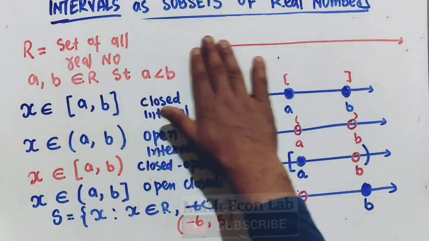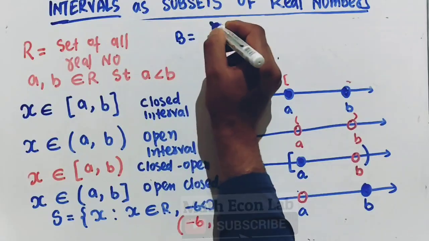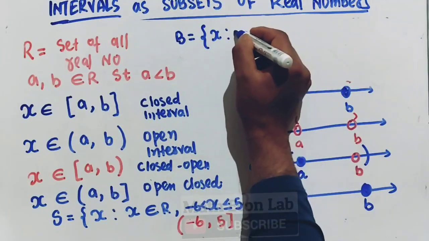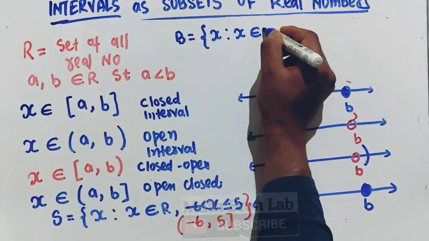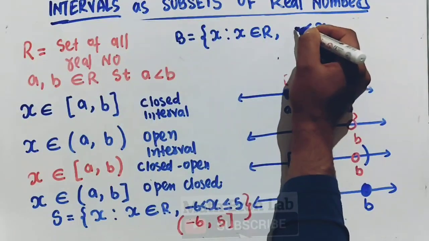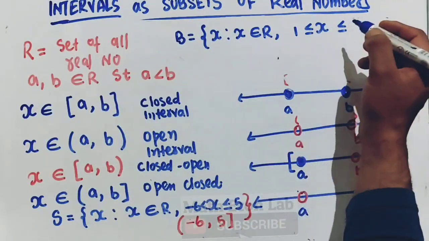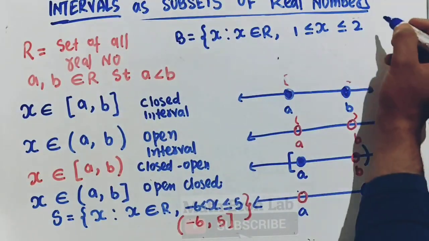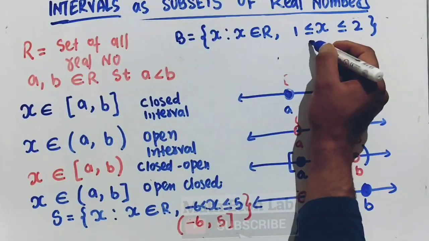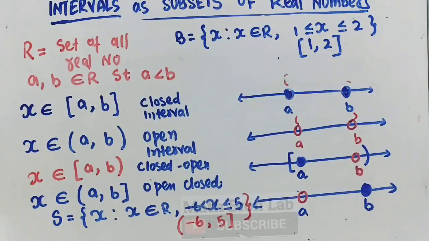Likewise we can take other examples. Let us suppose we have a set B. B is the set of all x such that x belongs to the real numbers, and x is greater than or equal to 1 but less than or equal to 2. So in interval notation we can write it as the closed interval [1, 2], and we use the square brackets here.